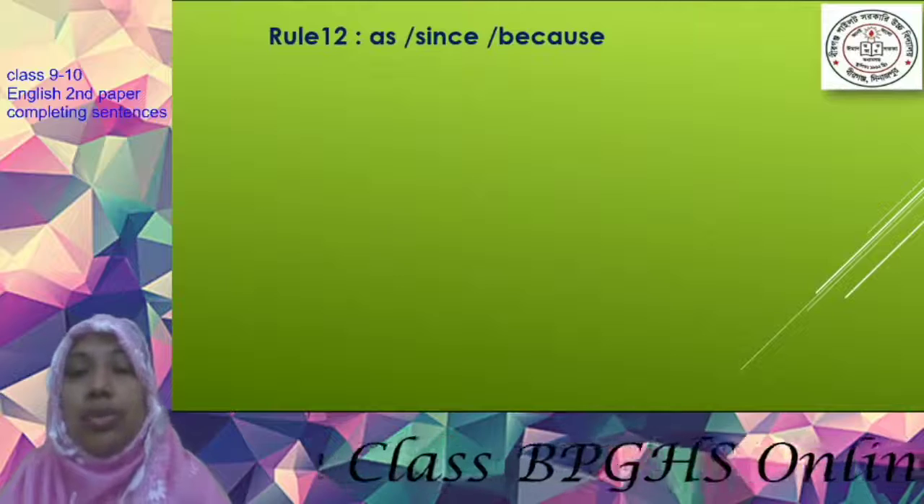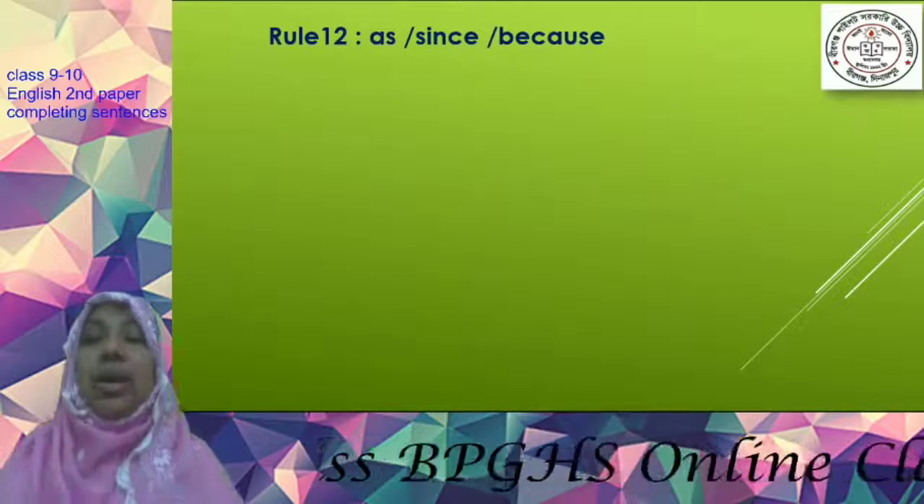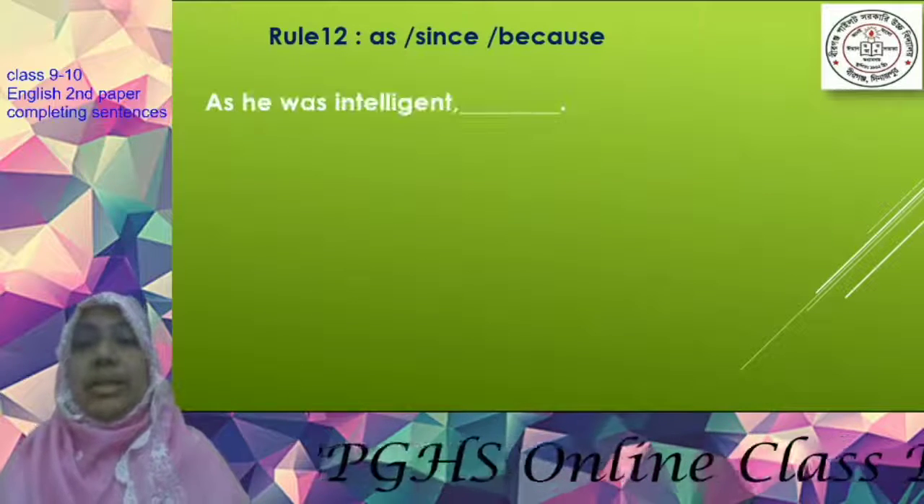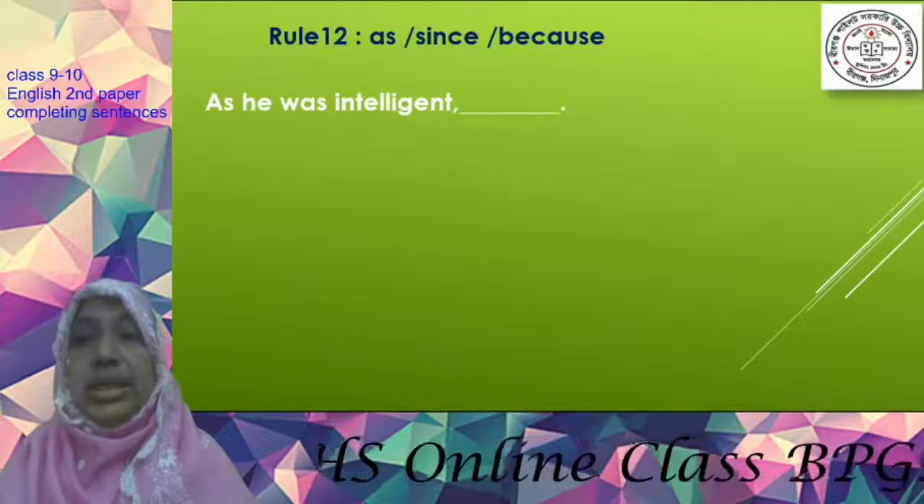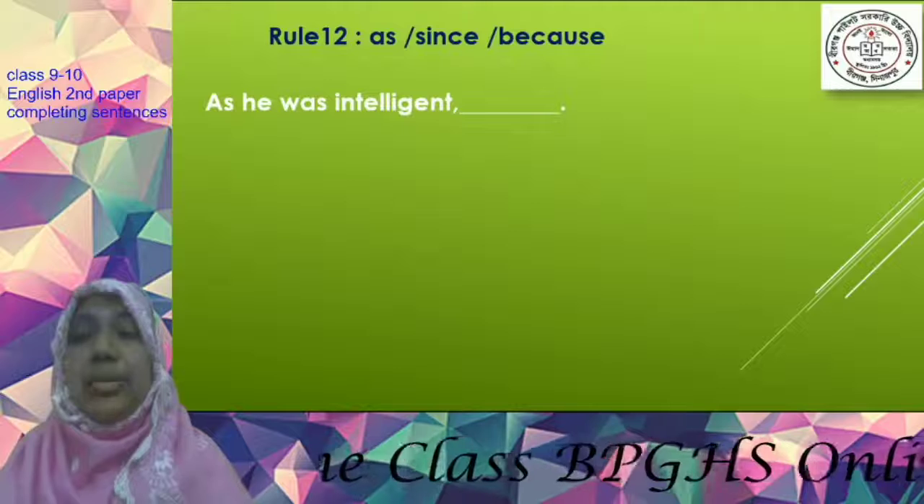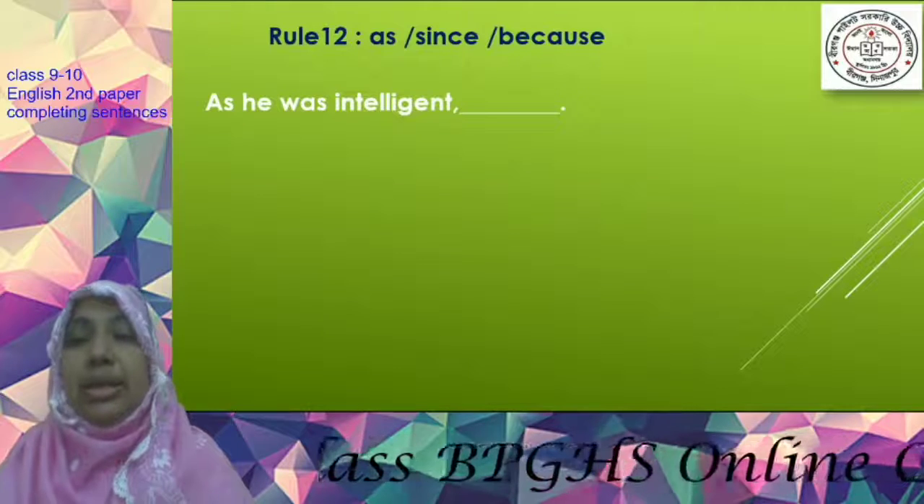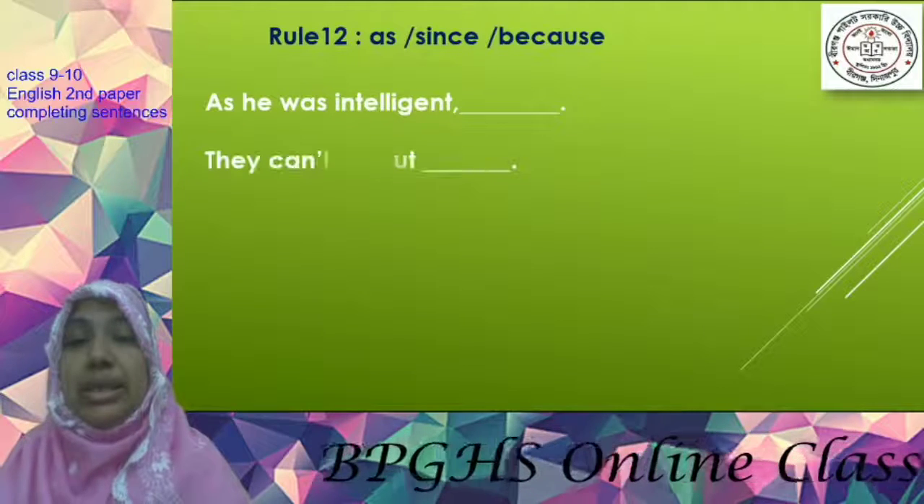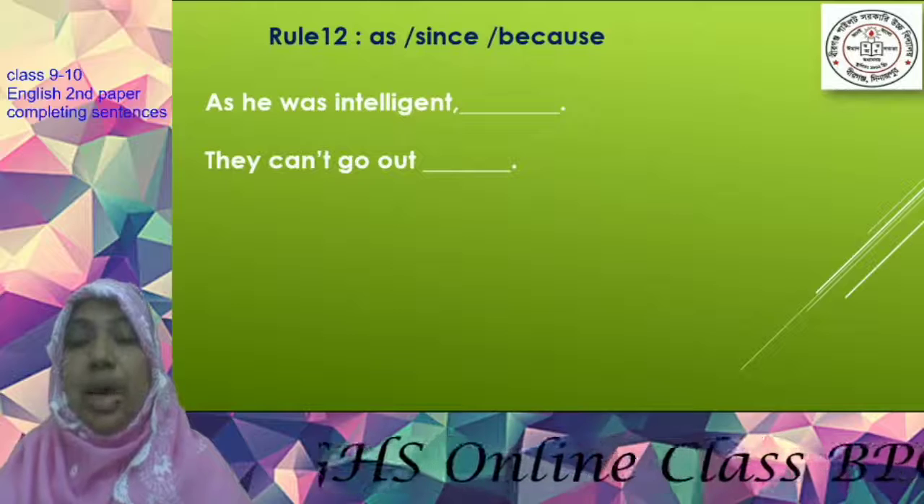Rule number 12: as, since, because. In a complex sentence, the use of as, since and because is very common. As he was intelligent, they can't go out.